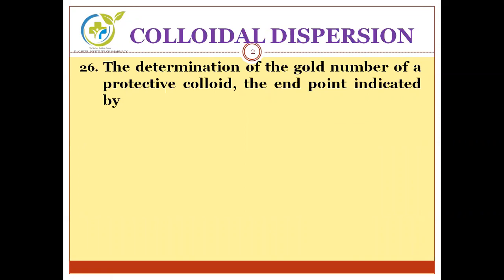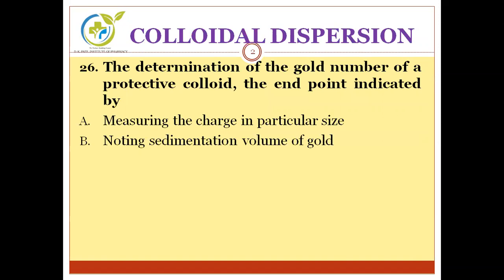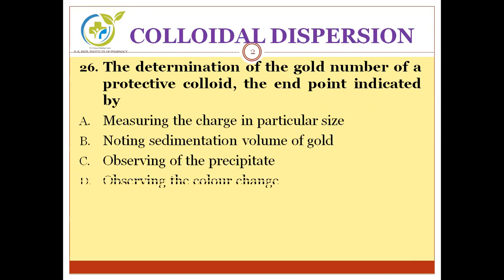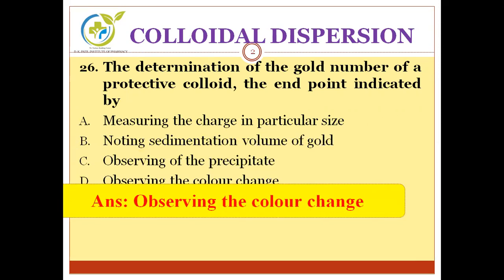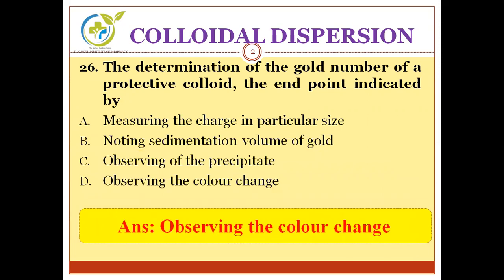Today's first question is, the determination of gold number of protective colloid, the endpoint can be indicated by A. Measuring the charge in particle size, B. Noting sedimentation volume of gold, C. Observing of the precipitate, and lastly, D. Observing the color change. Can you guess the correct answer? Correct answer is endpoint can be indicated by observing color change.